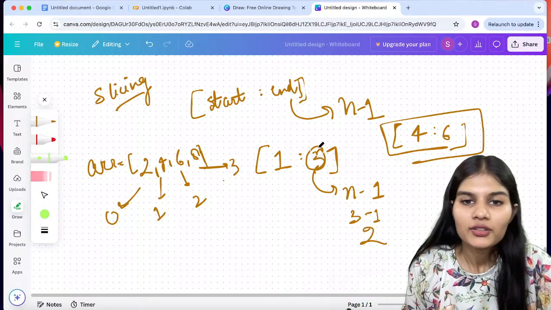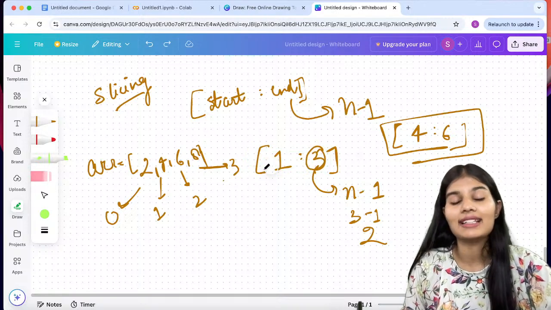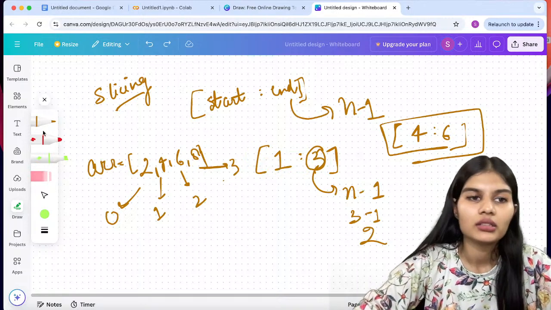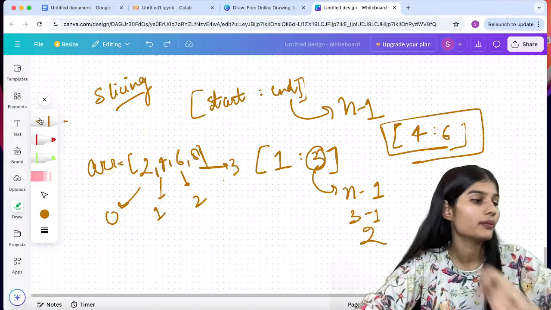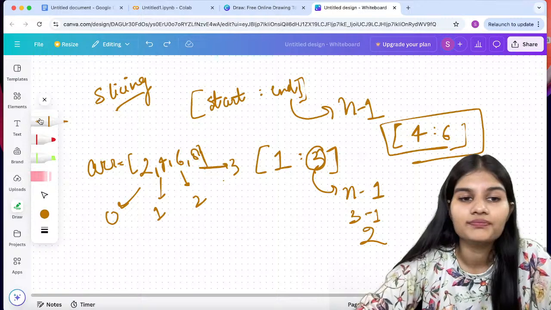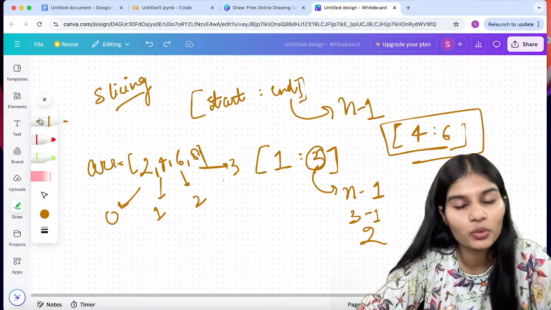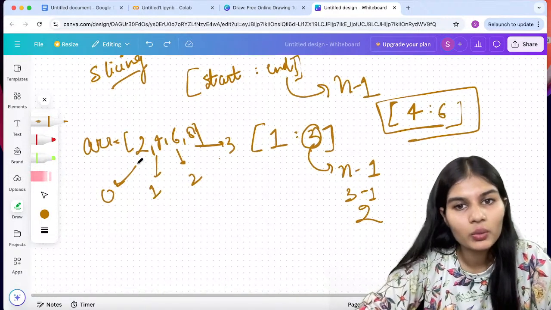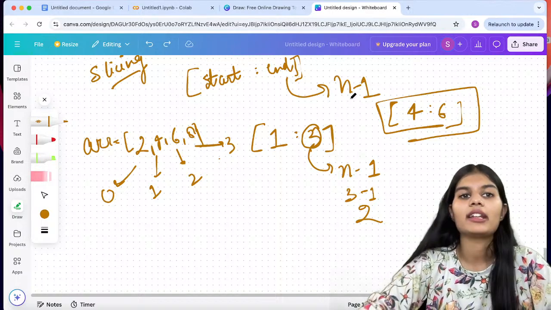Whenever you do the slicing for any of the arrays or anything like that, this is done in the integers, your numbers or integers and strings, both of those. But initially when you do it for the integers or the strings, this last ending index is n minus 1.